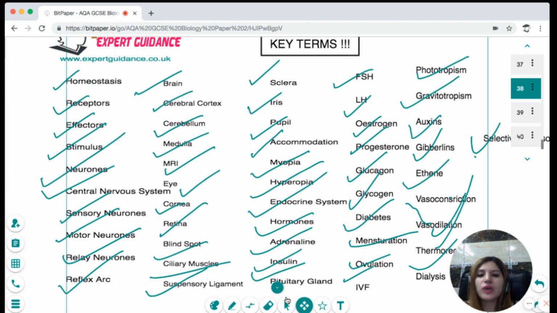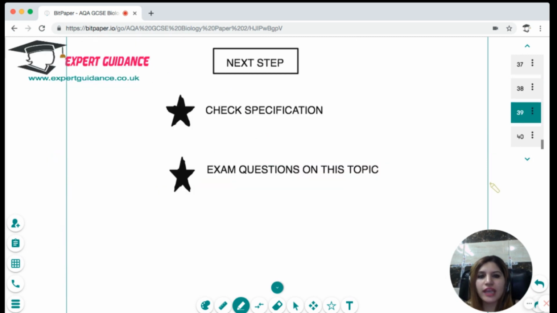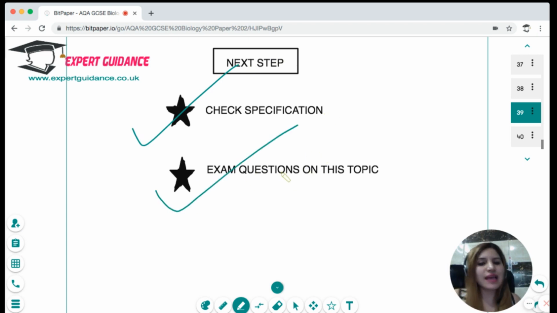Okay, so I hope you're able to answer these key terms. If you still are not able to, go back to the video, look over these terms again, and you can visit the website and check the explanation of all these. I hope this topic is clear to you. As always, the next step is to check the specification and make sure everything in the specification is crystal clear to you, and you should do exam questions on this topic, which can be easily found on my website.